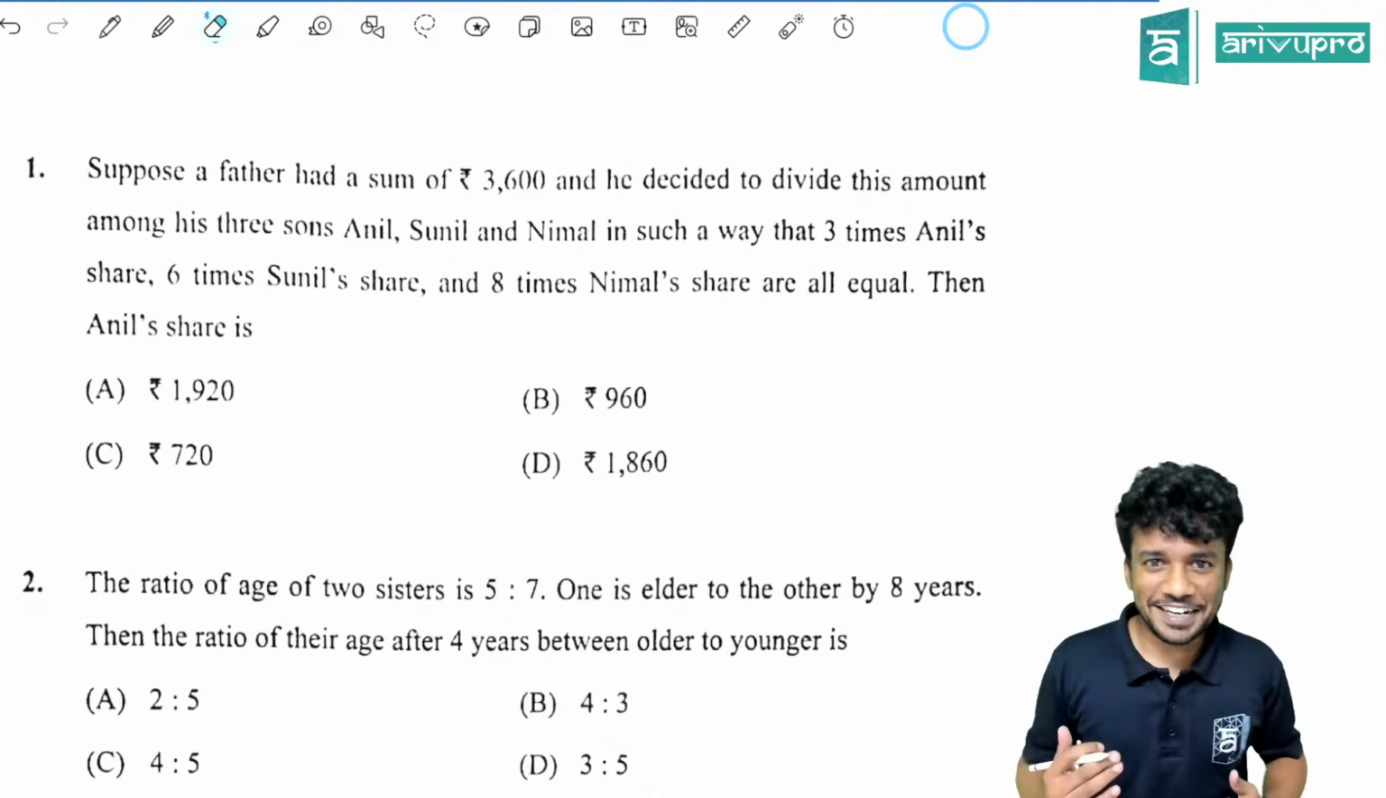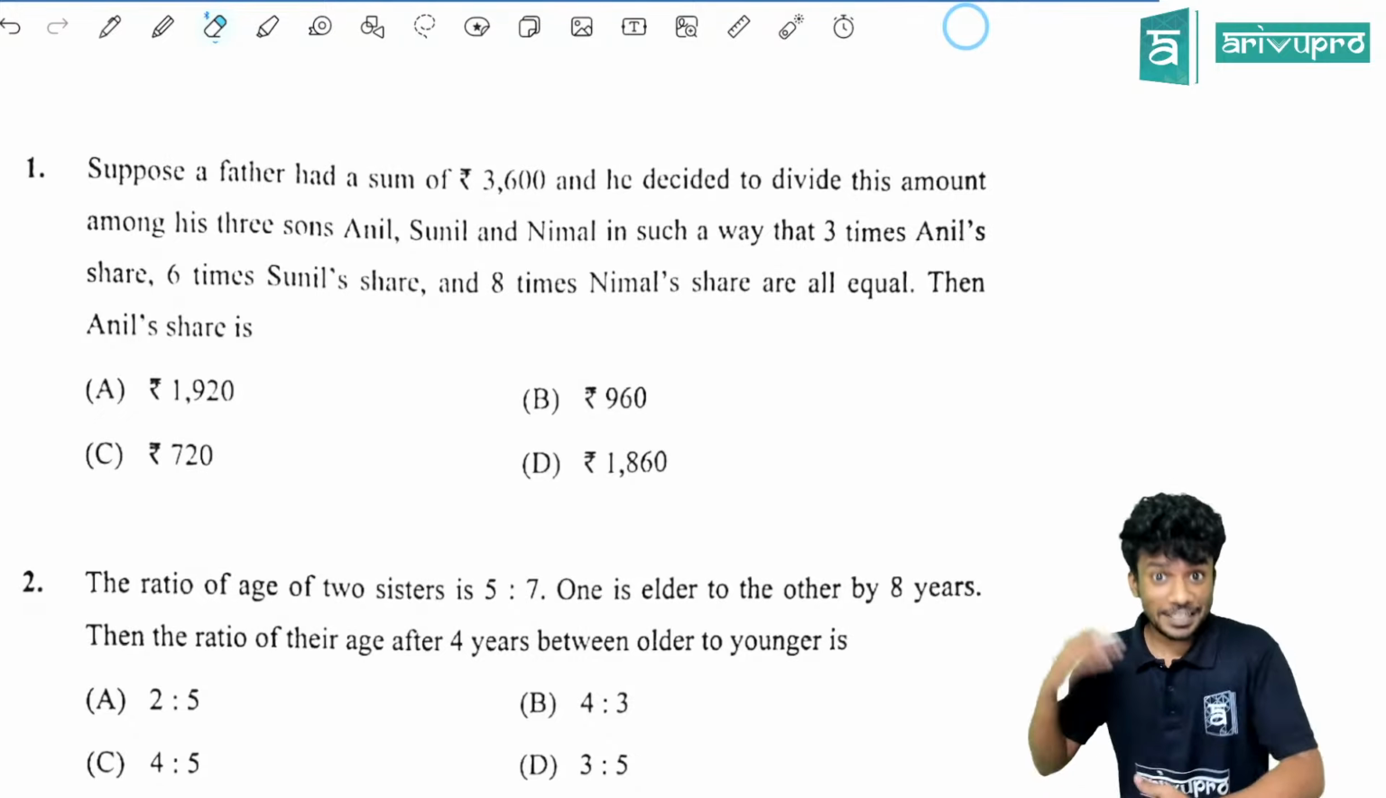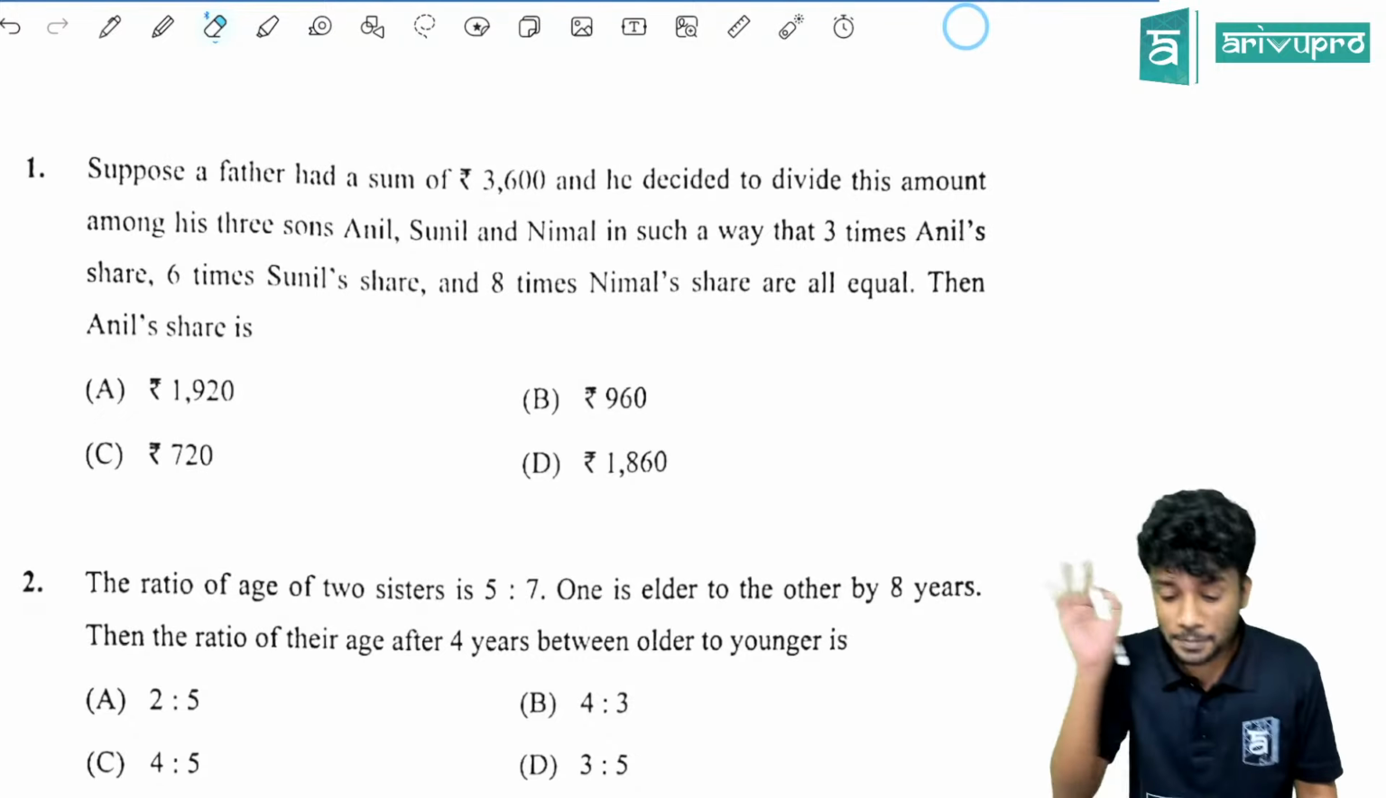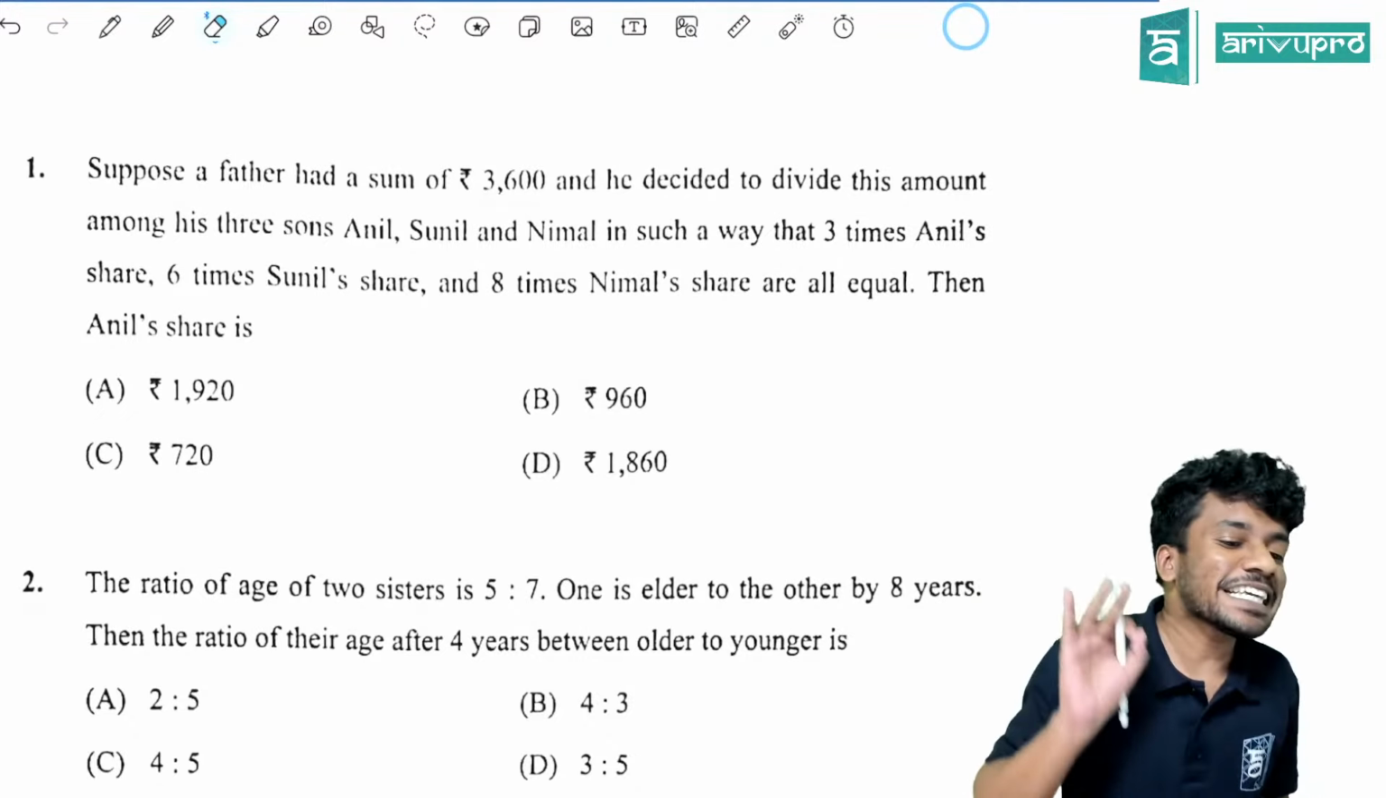Actually, when I saw the paper for the first time itself, I was like, okay, it's a very easy paper. When the syllabus change happened, right? After the syllabus change, this is the easiest paper till date. So I think all of you performed very well in your exam. So we'll be going to solve all the questions now.